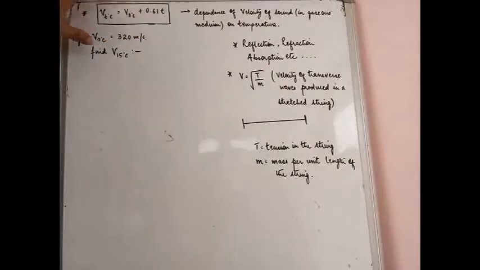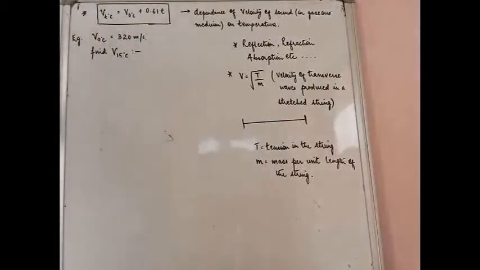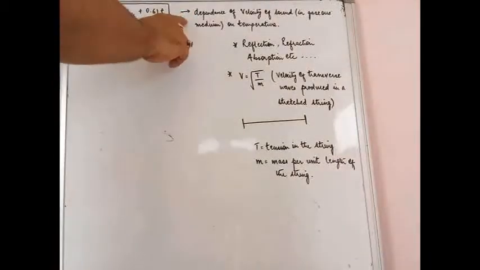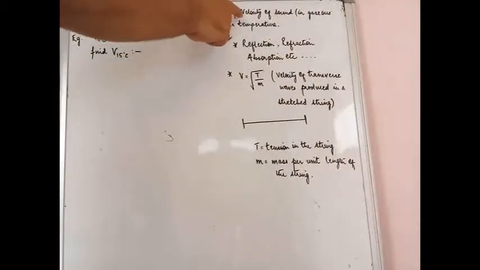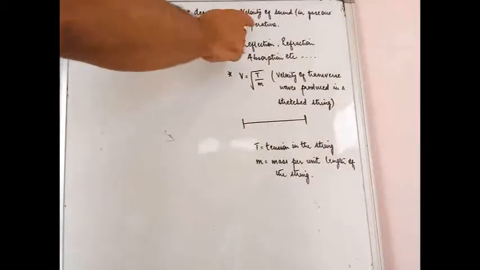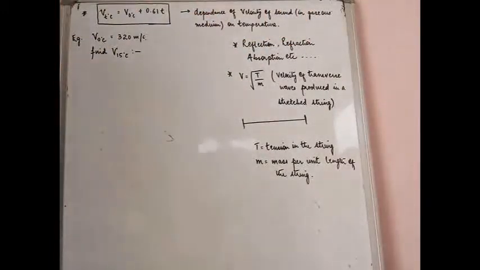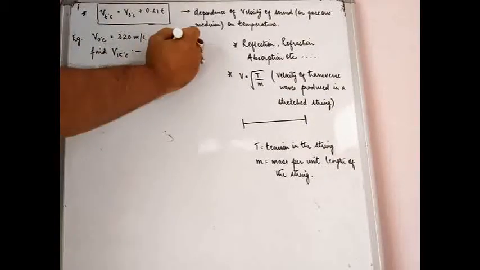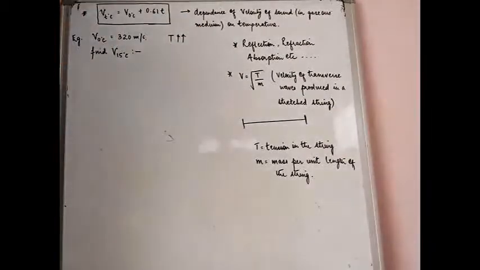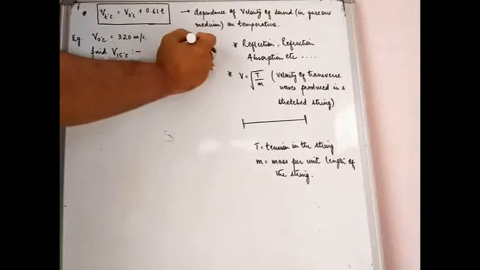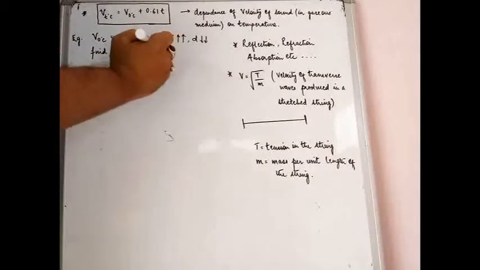Now what does this formula tell you exactly? This is a formula telling you the dependency of the velocity of sound on temperature in a gaseous medium. Whenever sound is traveling in a gaseous medium, we have already discussed that if you increase the temperature of the gaseous medium, the density of that medium will fall.